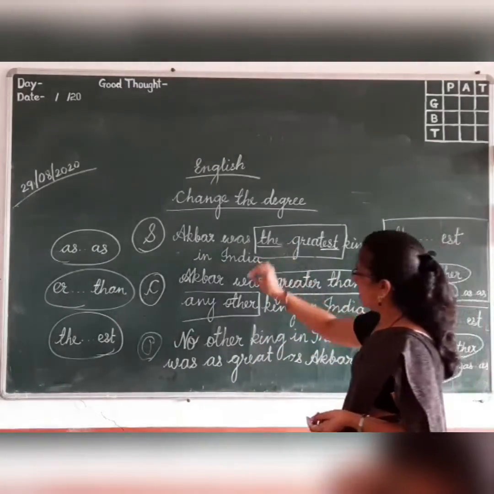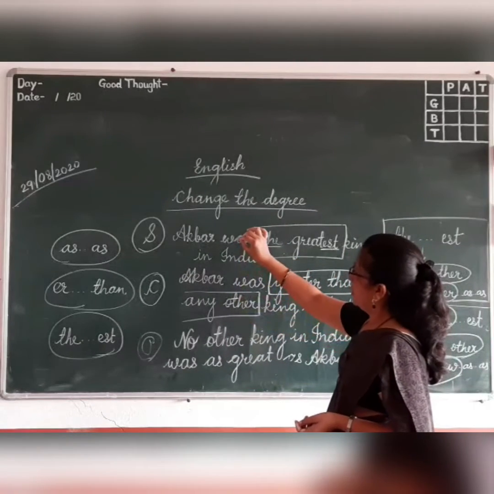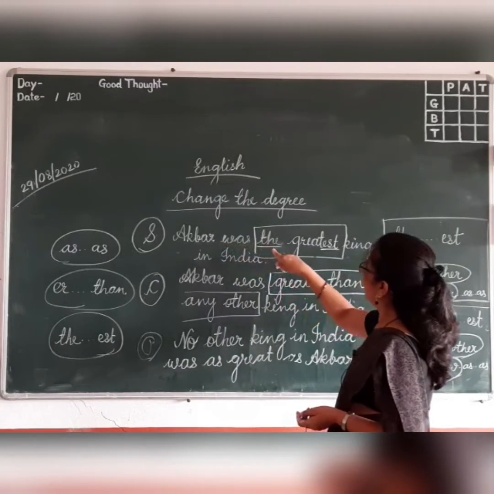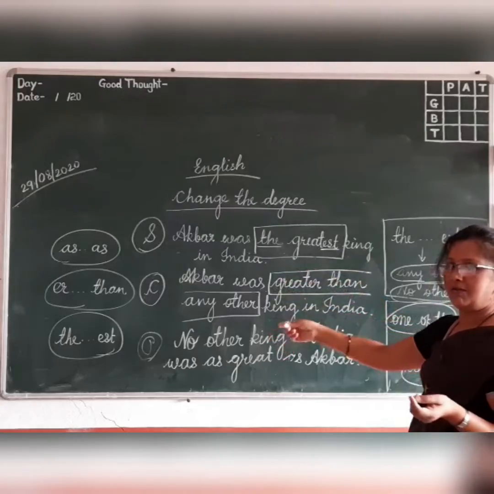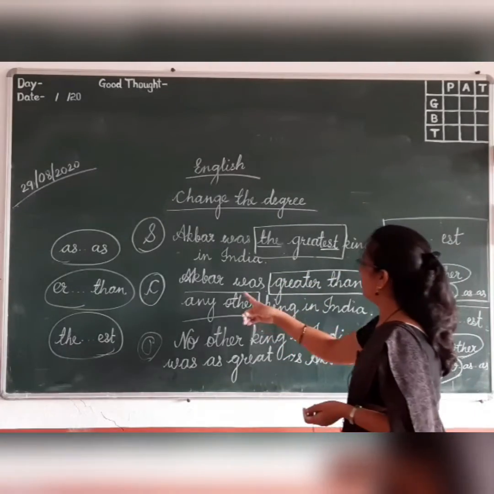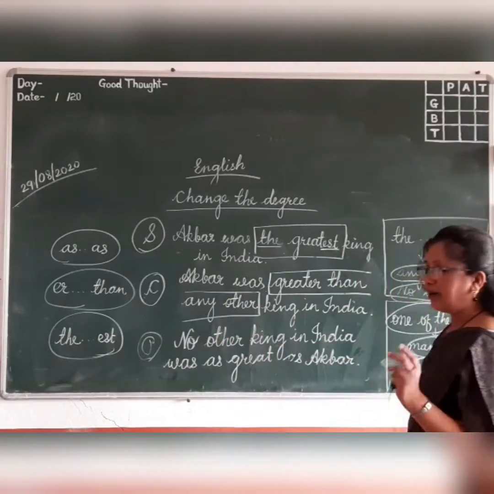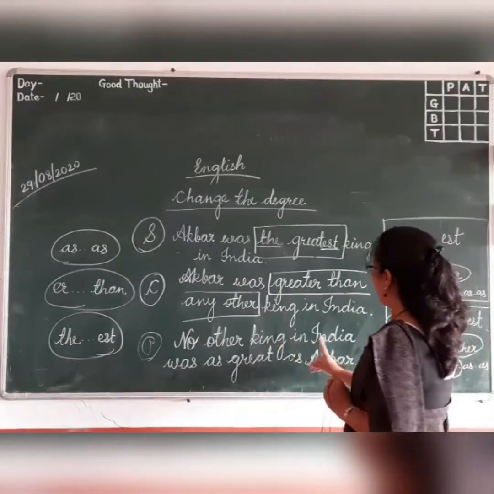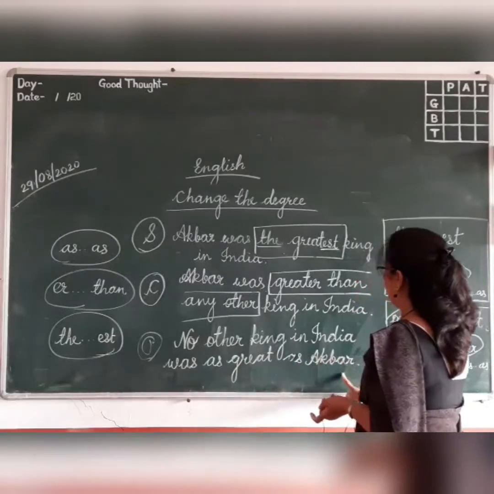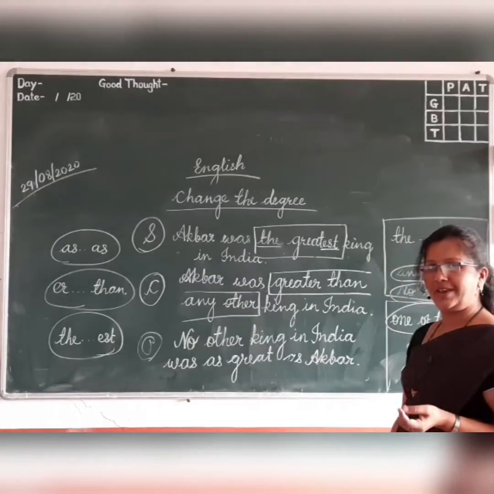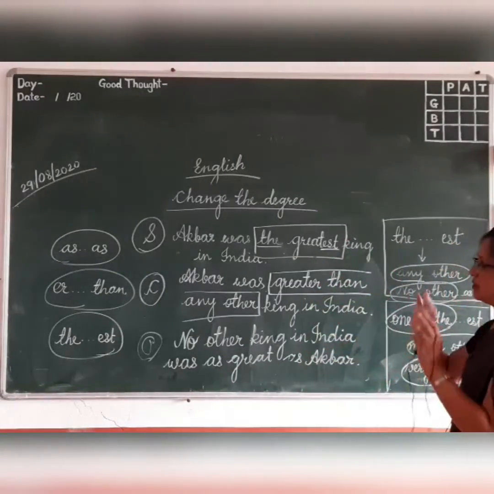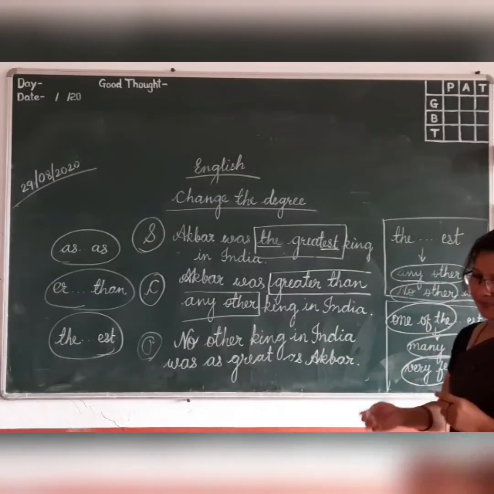Okay. So how the three sentences will go? Superlative degrees, Akbar was the greatest king in India. Comparative will go, Akbar was greater than any other king in India. And positive, no other king in India was as great as Akbar. Okay. So this is the transformation, change of degree.